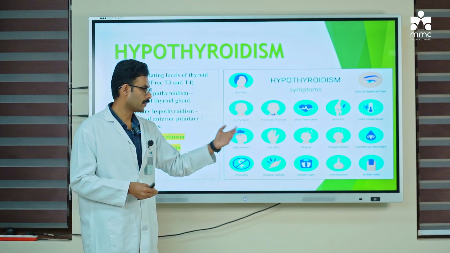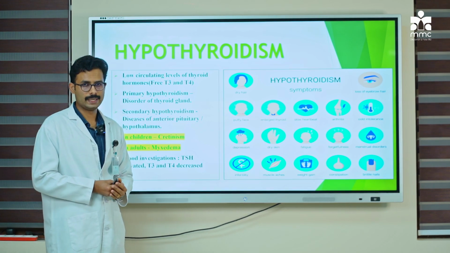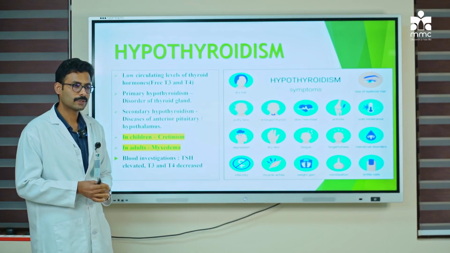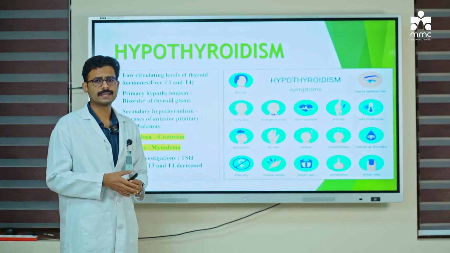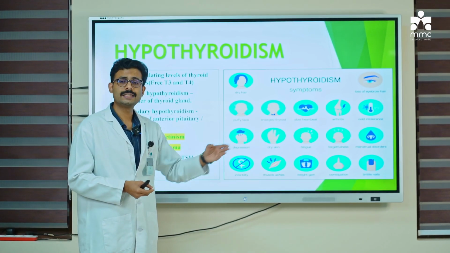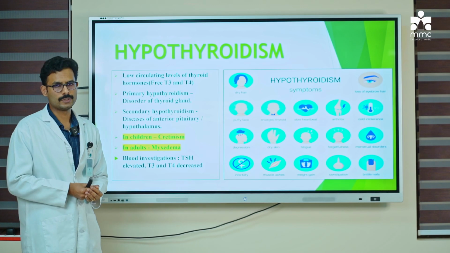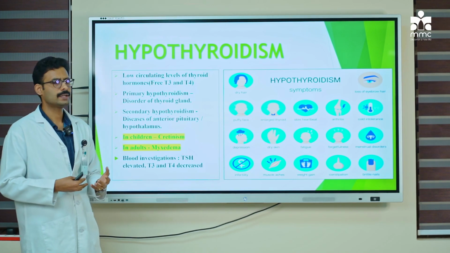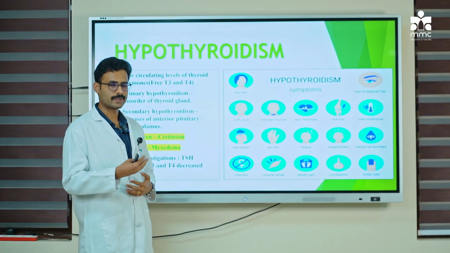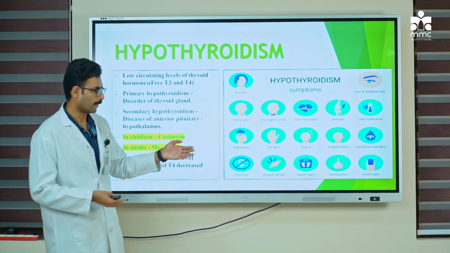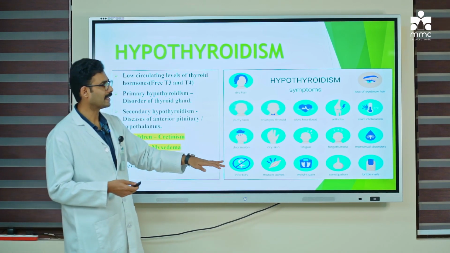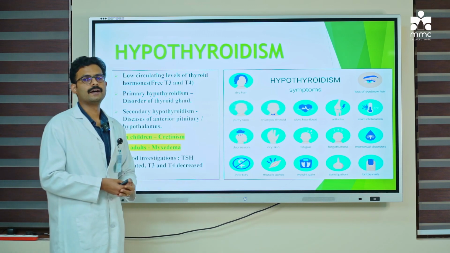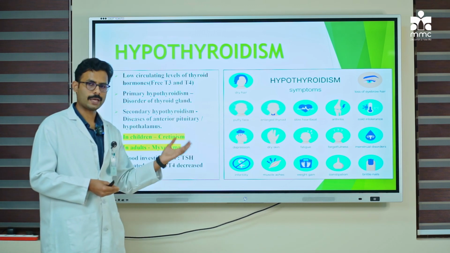Next, the individuals with hypothyroidism will have weight gain. So weight gain, even though they are eating less, because the basal metabolic rate is affected. Similarly, these individuals can have constipation also. Again, the GIT is affected and there are slow bowel movements, which will result in constipation. They can also have brittle nails. So these are some of the clinical features in subjects or patients with hypothyroidism.